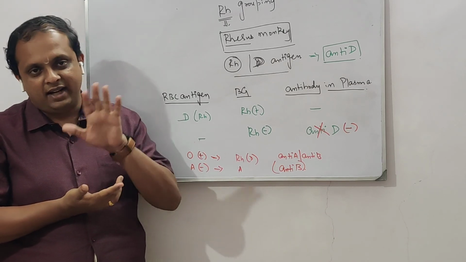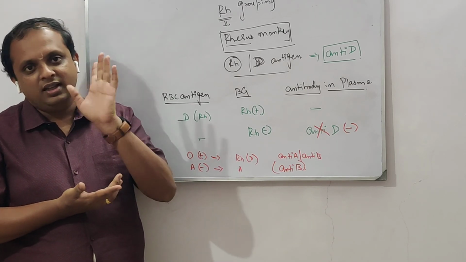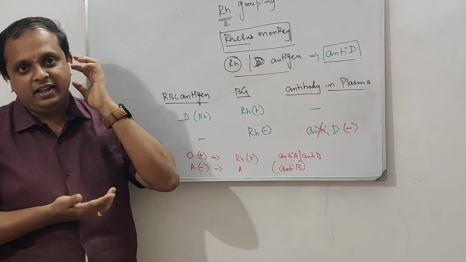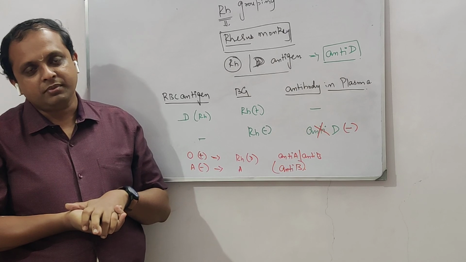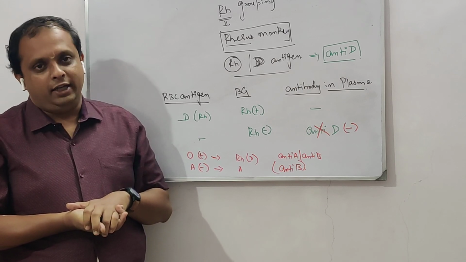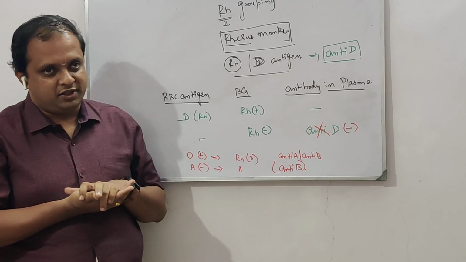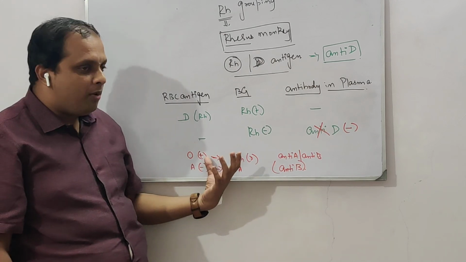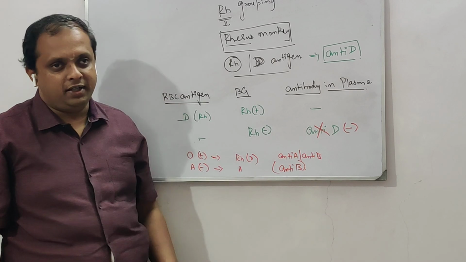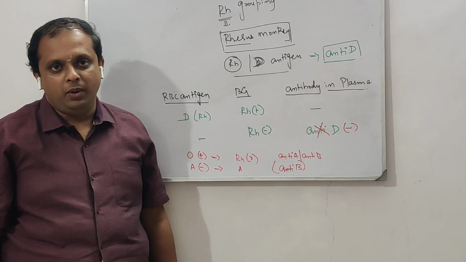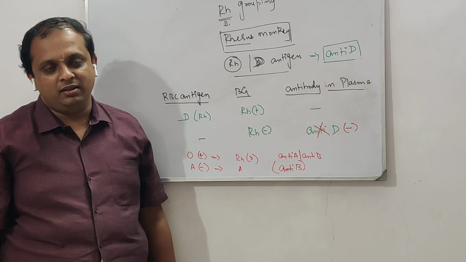Whereas in the Rh system, there is a single antigen, the D antigen, but the antibody, anti-D, is an inducible antibody. These are the key points to remember in this discussion, along with the different combinations of blood group and their antigen and antibody profiles. Hope this video will help you in understanding the basics of blood grouping.